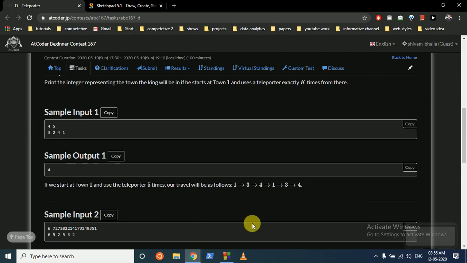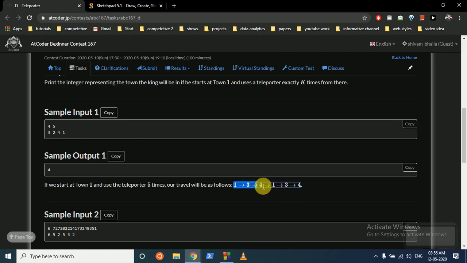Initially you are at town 1, and from town 1 you can teleport to town 3. So first you will teleport from 1 to 3. Now you are at 3, so you can go to town 4. Now when you are at town 4, you can again go to town 1. Now you can again go to town 3 and again to town 4 and so on. So as you can see, there is a loop here.